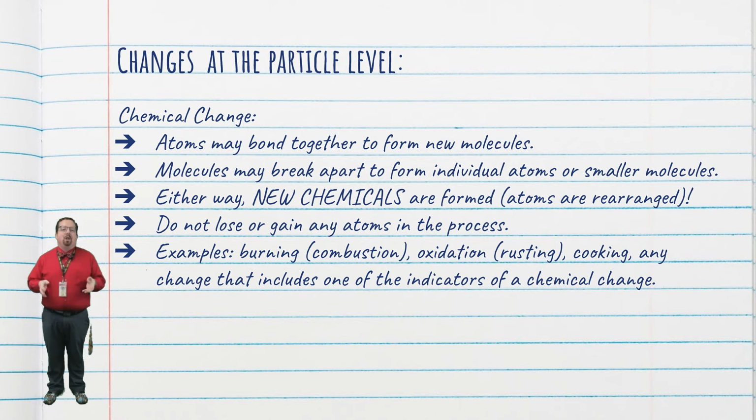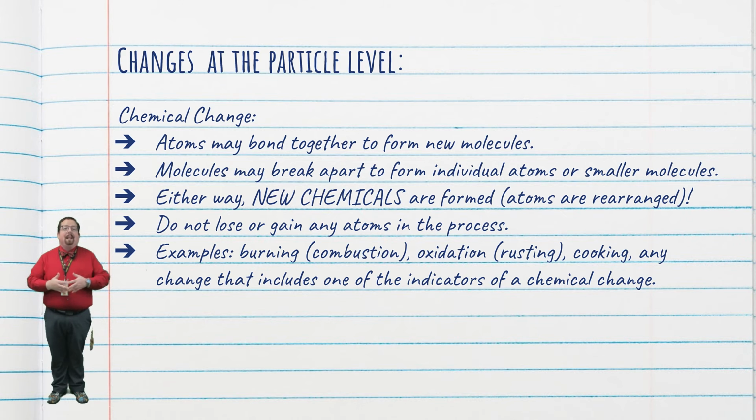In a chemical change, we may take some free atoms and bond them together to form new molecules. Or we might take some molecules and break them apart into individual atoms or just smaller molecules. Either way, since bonds are being broken or formed, we end up with new and different substances or chemicals. The atoms get rearranged and bonded in a different way than they were before the change occurred. Just like in a physical change, we still don't lose any or gain any atoms.